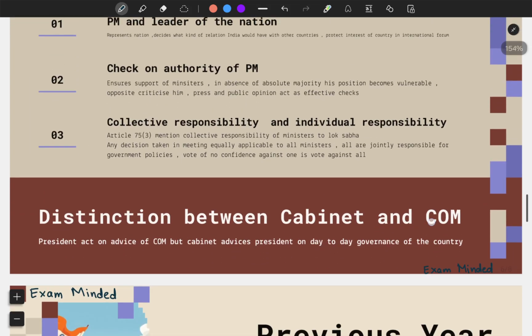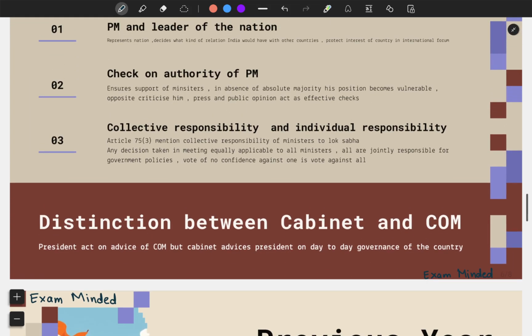Now let us see the differences between the cabinet and the council of ministers. As I said, the council of ministers is the bigger circle and the cabinet is the inner circle within it. The council of ministers consists of all the categories of ministers, that is cabinet minister, minister of state and deputy minister. But the cabinet is a smaller group consisting of senior ministers holding important portfolios such as defense, finance, home.